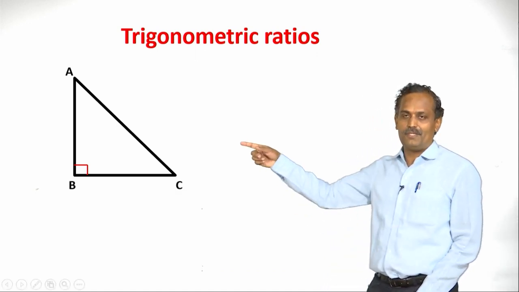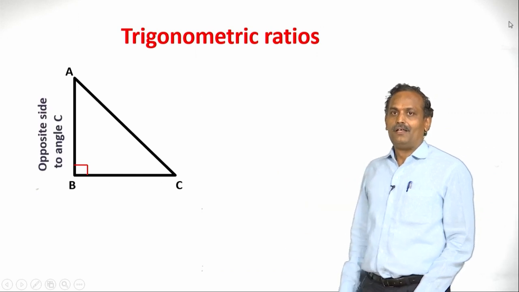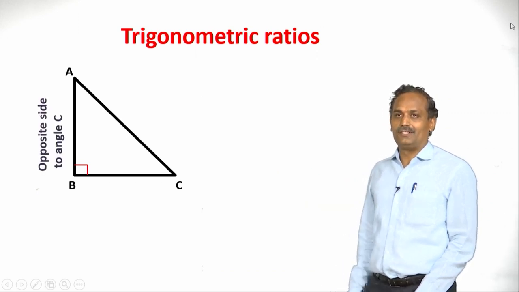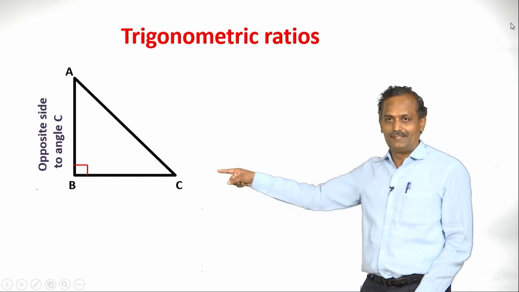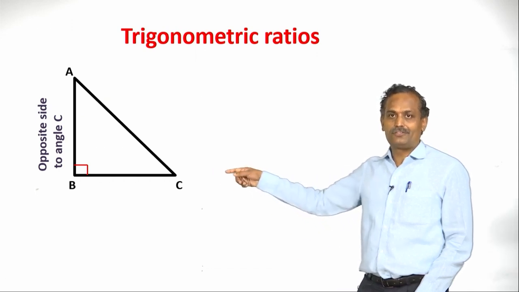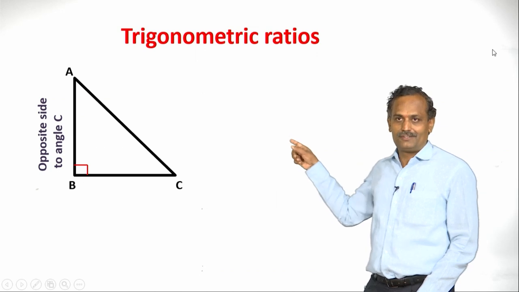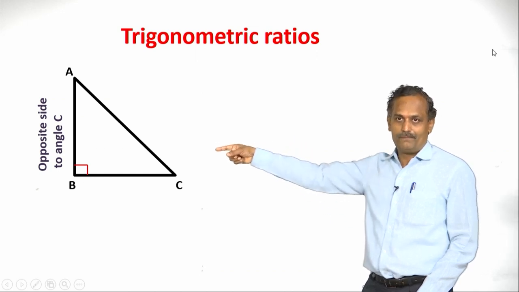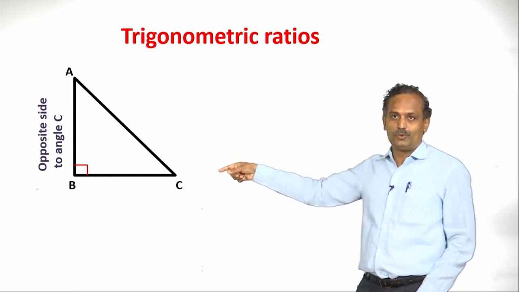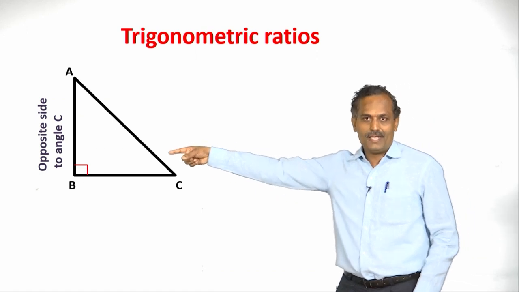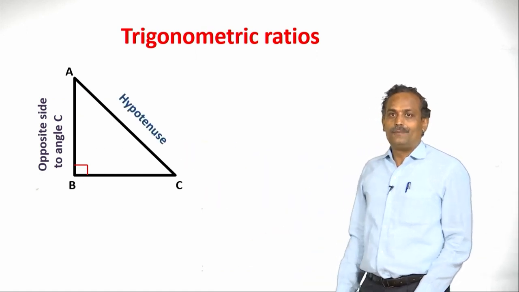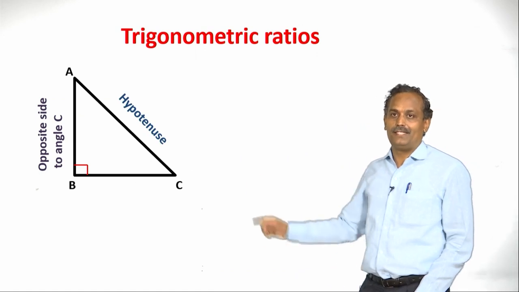This is right angle triangle ABC, and let us consider a reference angle as angle C. The side opposite to angle C is AB. Now, similarly, the hypotenuse is AC here.